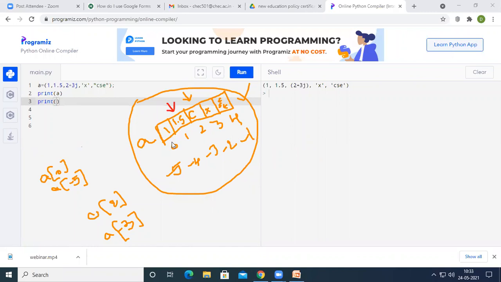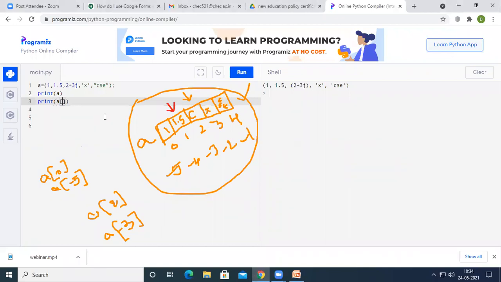So the index value will be similar to the list. From left to right, it will be 0 to n minus 1, and from right to left, it will be -1 to -n. So if I want to access any one element inside the tuple, I can simply provide the index value.